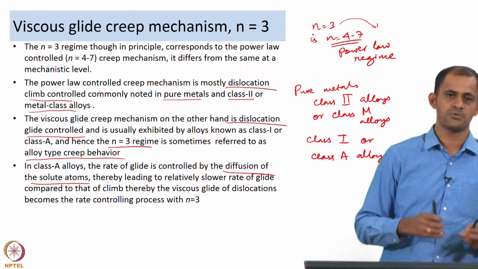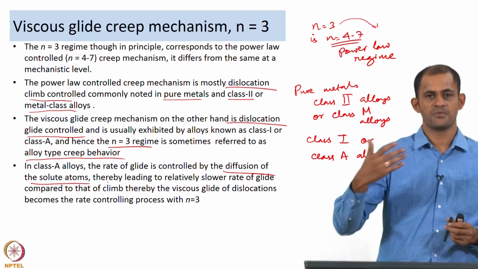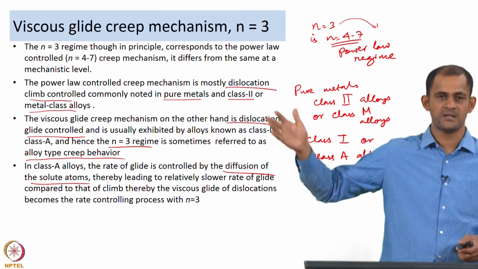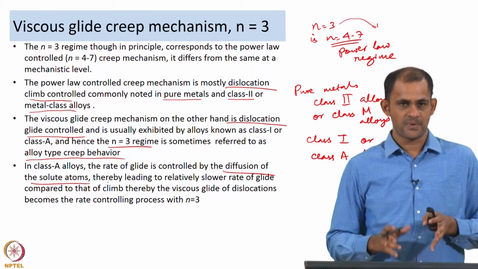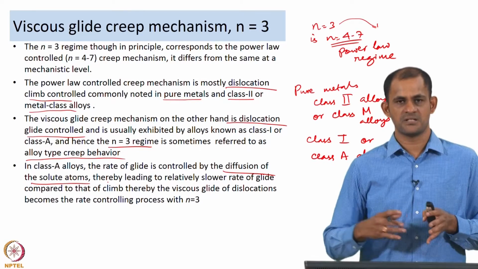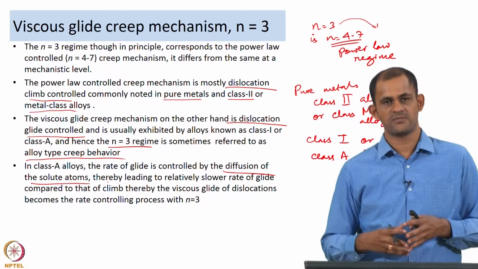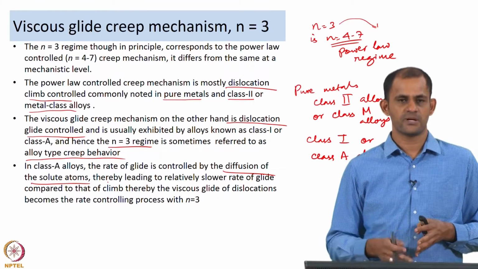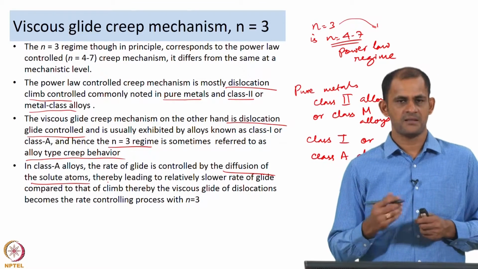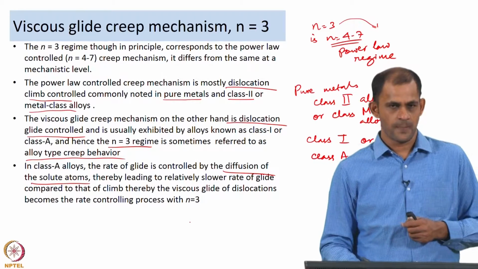So, you have to provide a certain amount of stress before the dislocations can move completely away, separate away from the solute atoms. As long as that does not happen, if your stress level is such that the dislocation is not able to separate itself from the solute atoms, then the glide is going to be controlled by the solute atoms and the diffusion of the solute atoms.